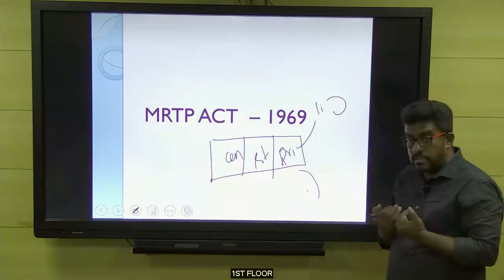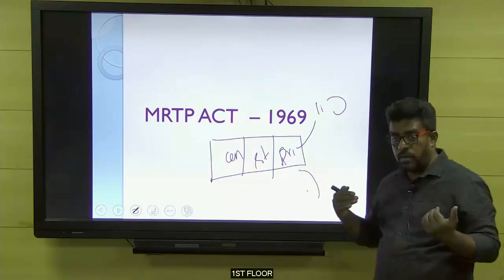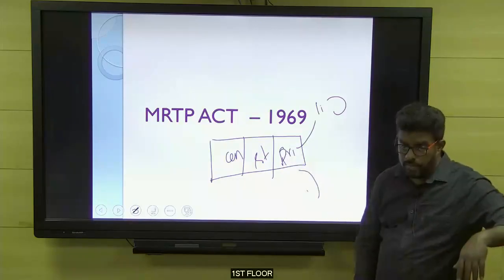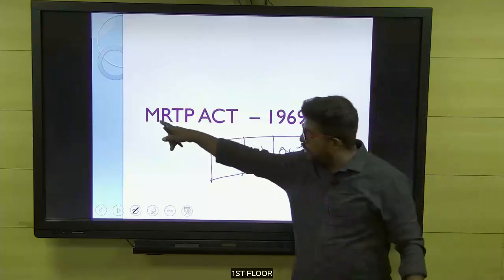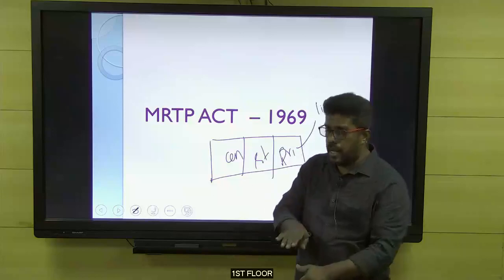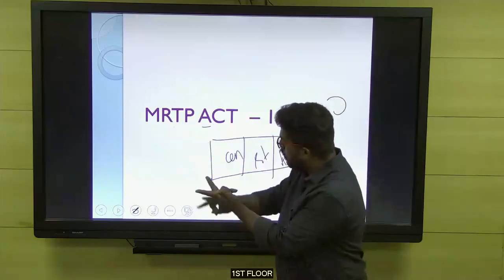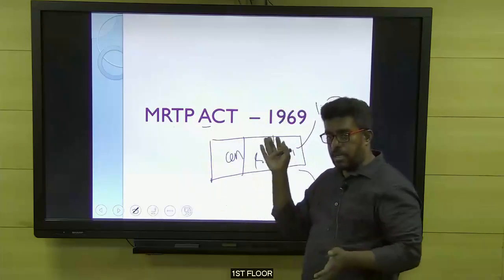So the government was able to sense that. Even though we gave the less area to the private sector, they were trying to show dominance. But this is not good for the economy. We should not allow these monopolistic practices. So the government of India passed an act in the parliament. The name of the act is the MRTP Act of India, the Monopolistic Restrictive Trade Practices Act.